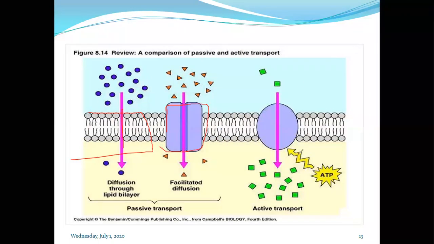And in active transport, we need to utilize energy, that is ATP, and these ATPs get converted into ADP. That is the difference between active transport and passive transport, and also facilitated diffusion.